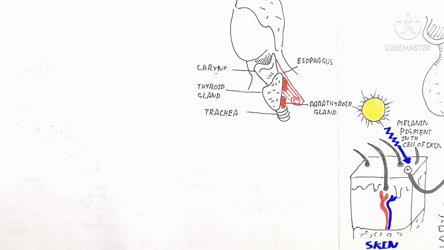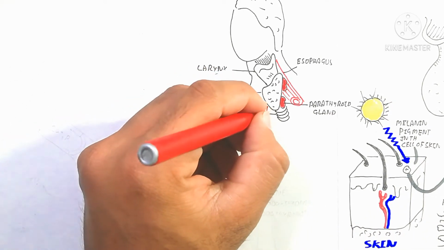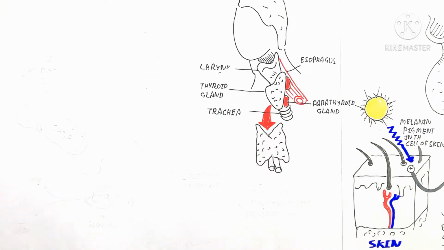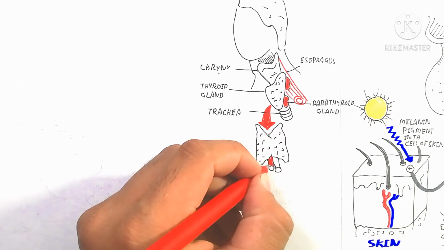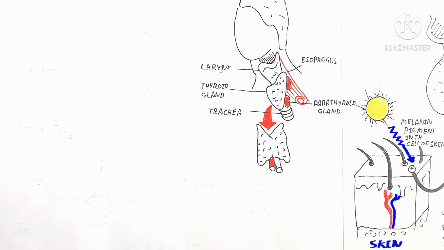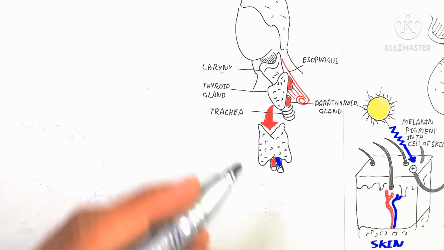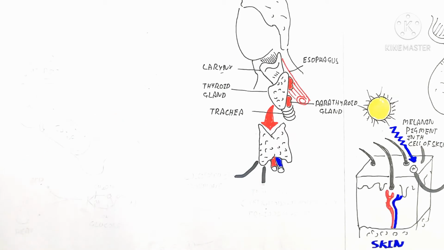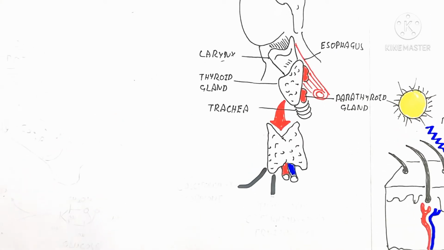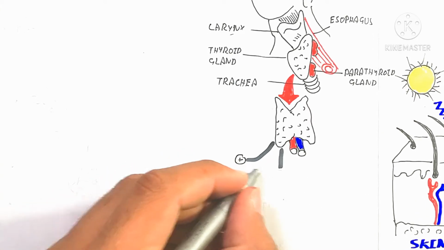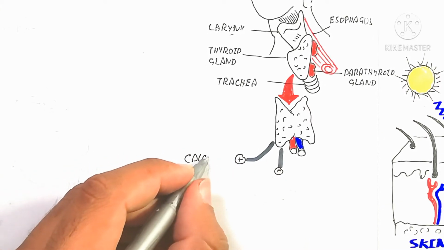The thyroid gland produces three important types of endocrine hormone. Here is the blood vessel, and here is the thyroid gland, and at the back side is the parathyroid gland. It is important to know that the calcitonin hormone is produced, as well as thyroxine.